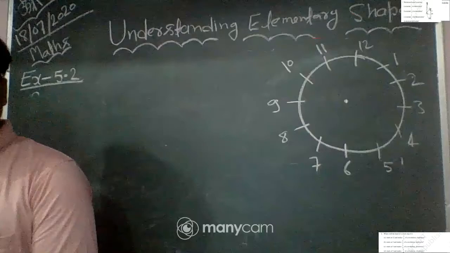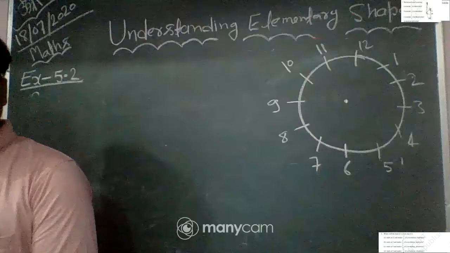Next part of this question 2 is to start at 2 and make a half revolution clockwise. So we start at 2. You know a half revolution is equal to 6 hours.